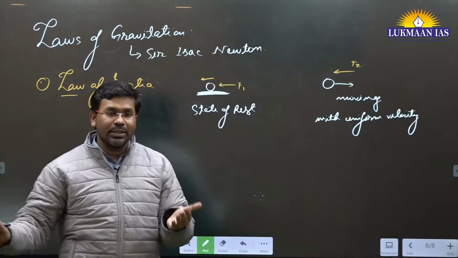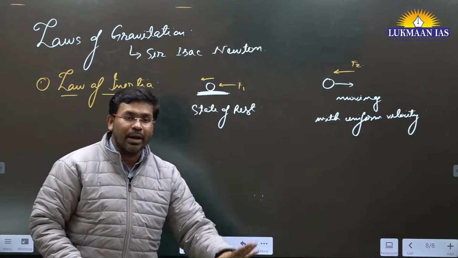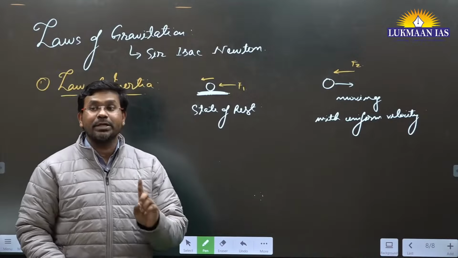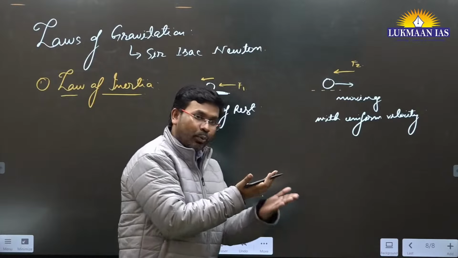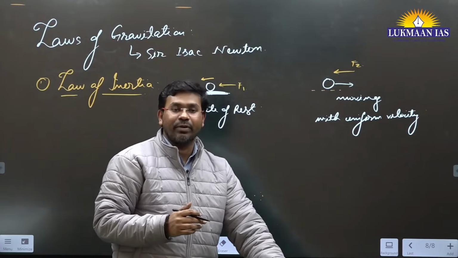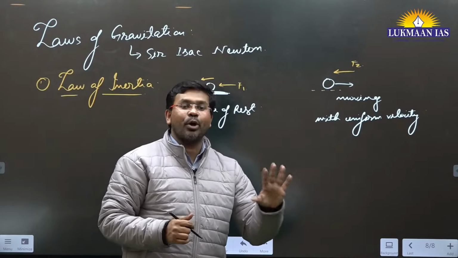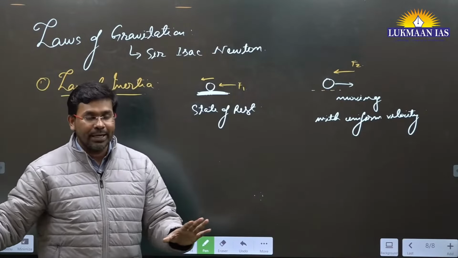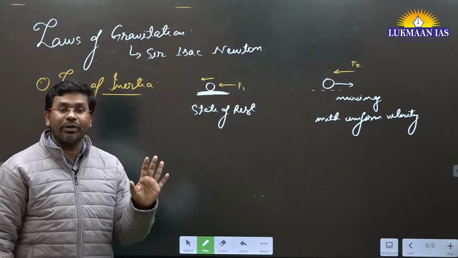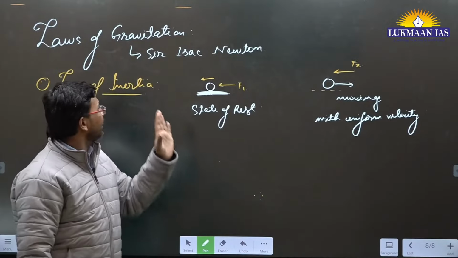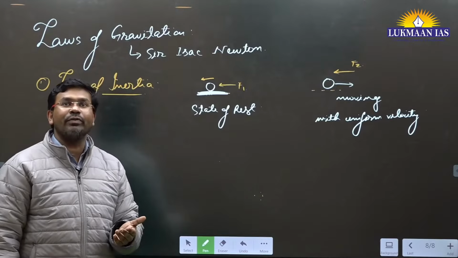But in actual practice, what is happening? If you have a ball and it is moving, after some time it will come to rest. Why? It is because of the force of friction that acts between the surface of the body and the surface of earth. Friction makes the body slower. If we do not have any friction, the body will keep on moving. So the first law is known as the law of inertia. This was given by Sir Isaac Newton. Is it understood? Law of inertia.